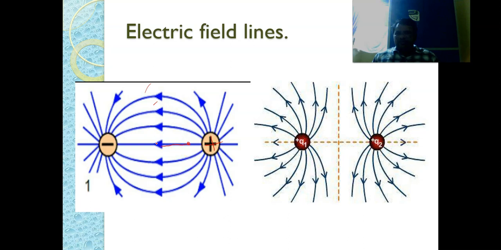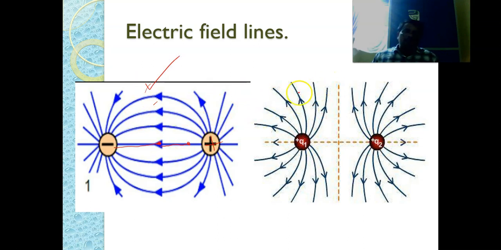As it comes to this position, the force of attraction and force of repulsion will be almost equal. So it gets attracted towards the negative charge. So the electric field line will be like this. And if you move along this path, the electric field lines will be like this. So for a positive and negative combination, the electric field lines are like this.